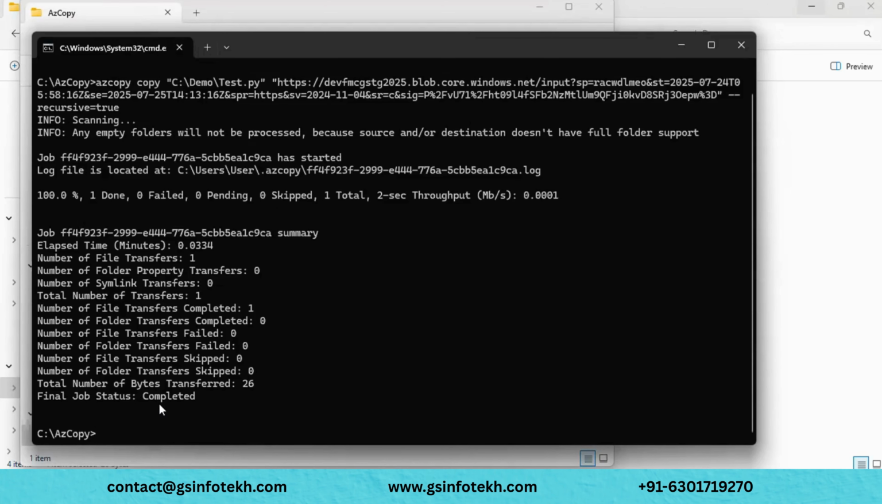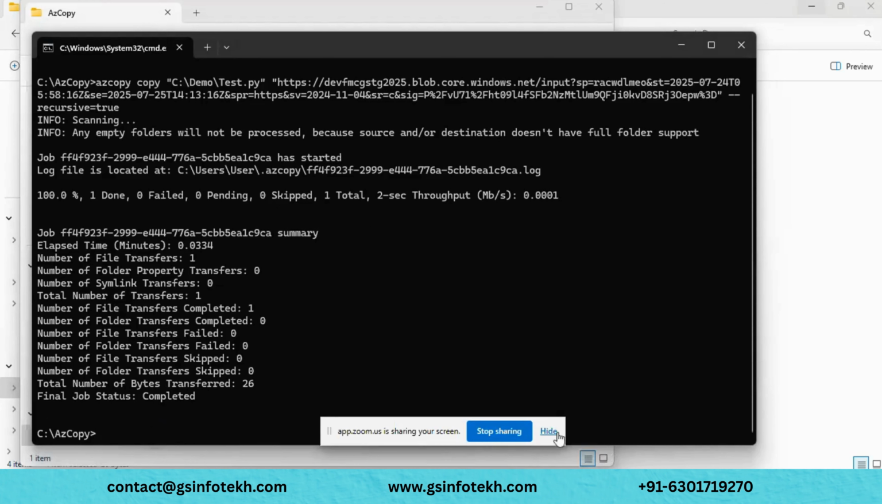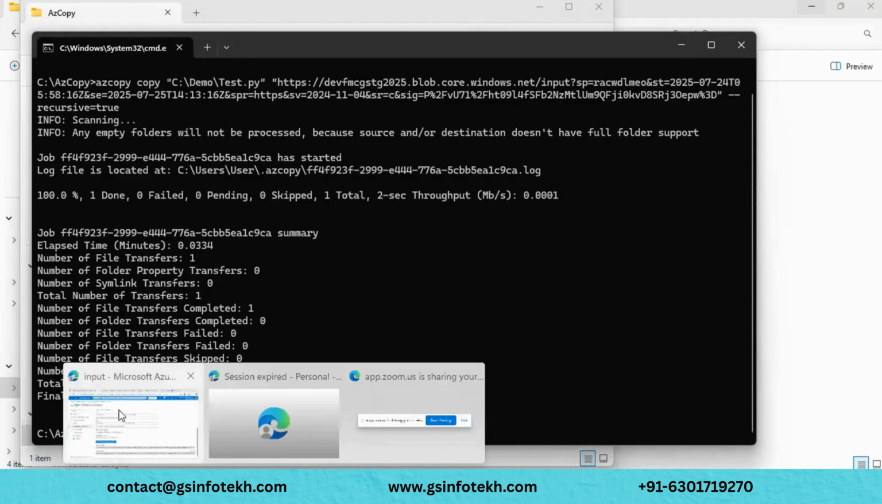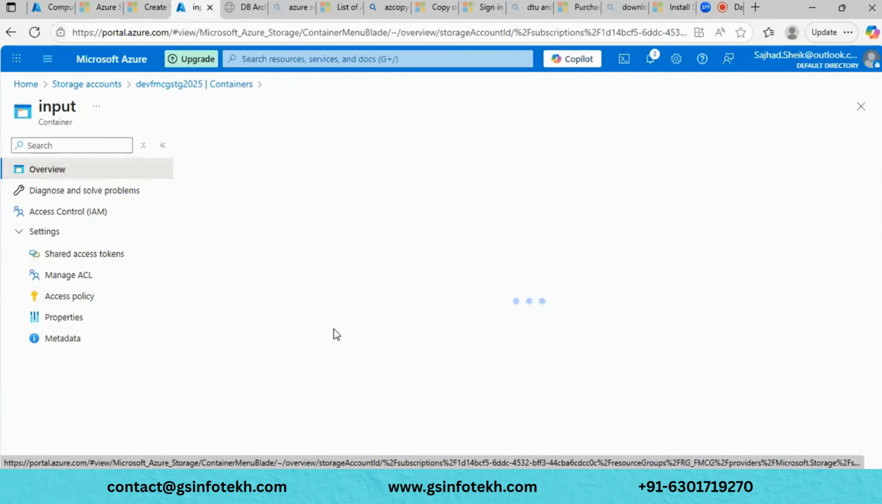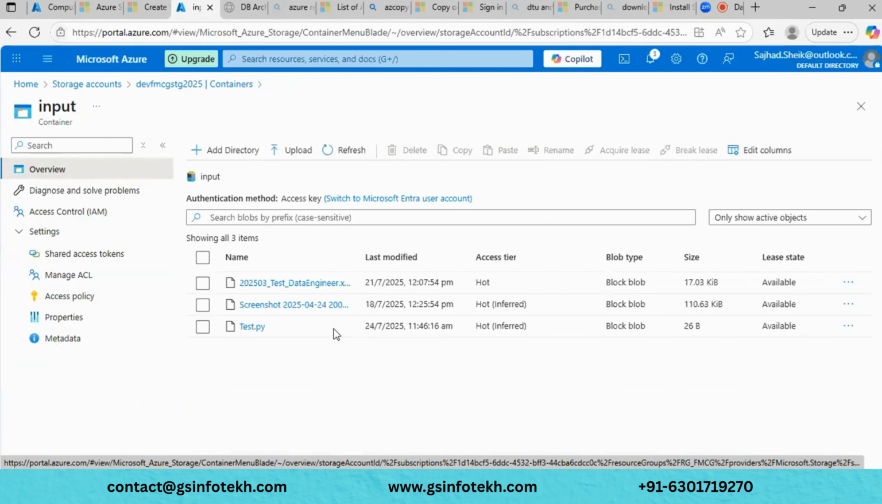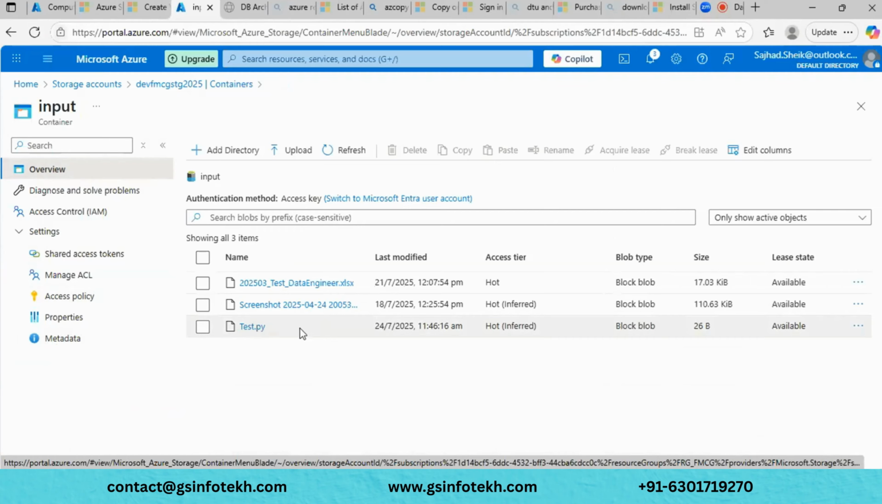Like this we can copy the files from on-premises to cloud. For now, I have copied only one file. Let me go there and see whether I can see this test file or not. So far we had only two files, right? See, another file got added today, 24/7/2025 at 11 a.m. See, we can copy the file.